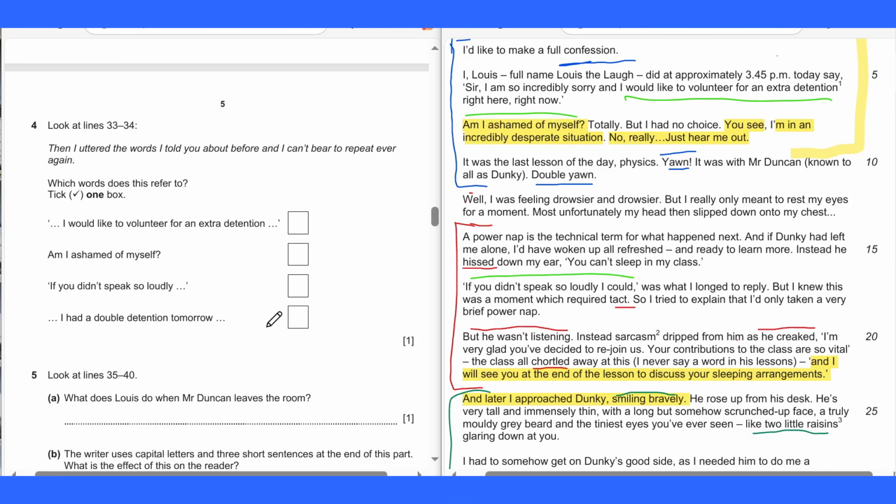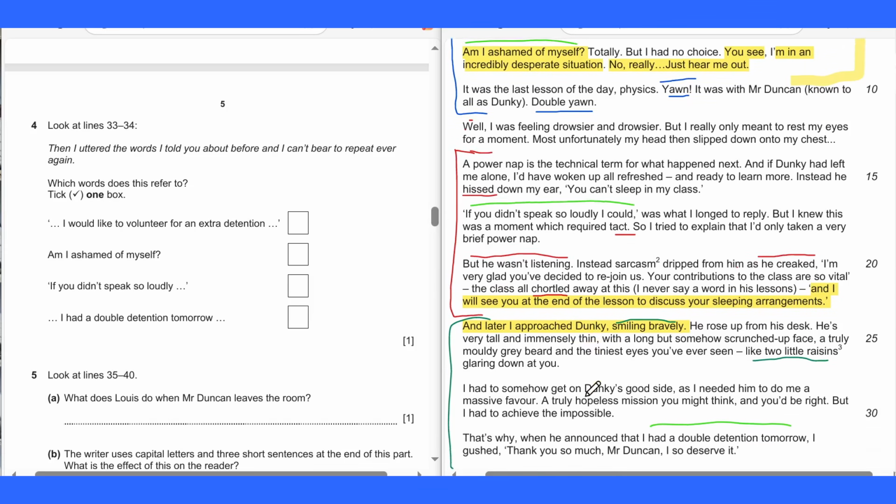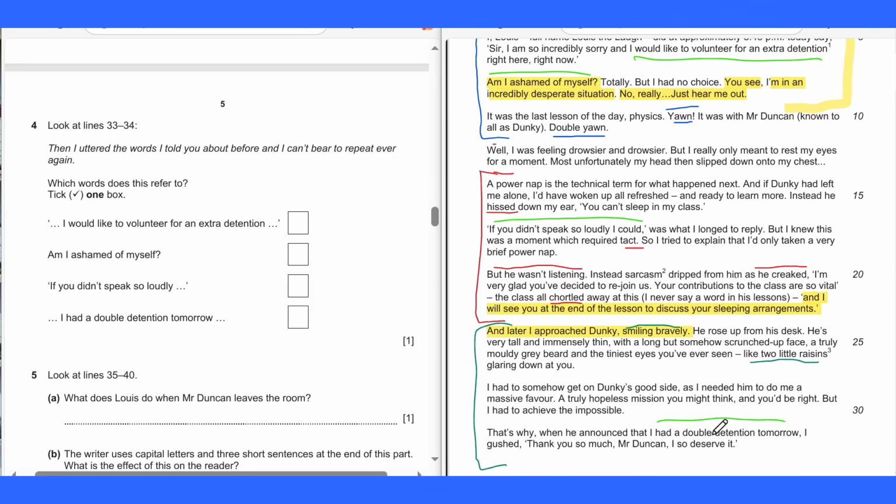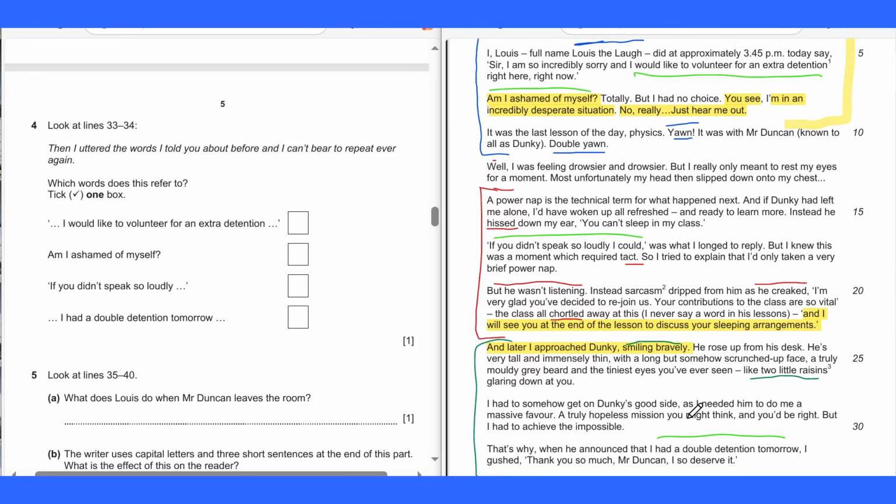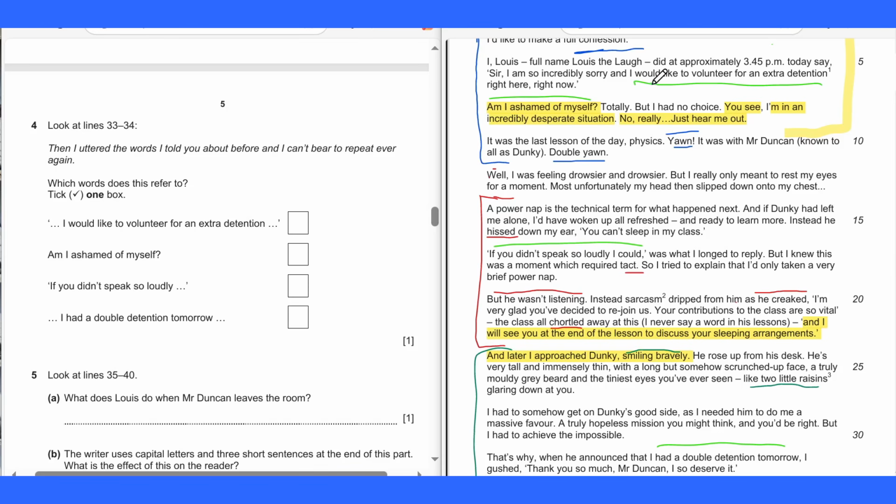Or I had a double detention tomorrow. This one here. So 1, 2, 3, and 4. So we had 4 choices. Which one is your choice? Tell me. Alright, let's check out the answer now.